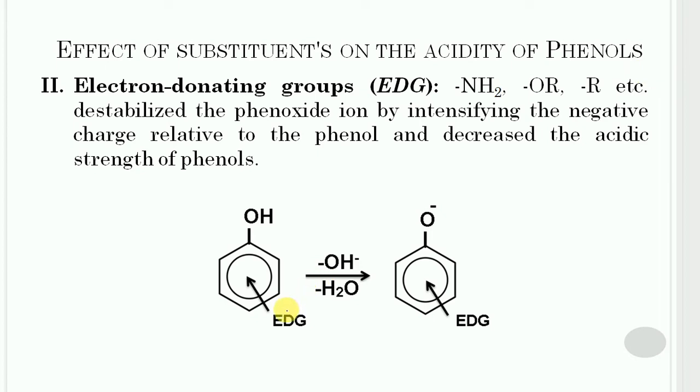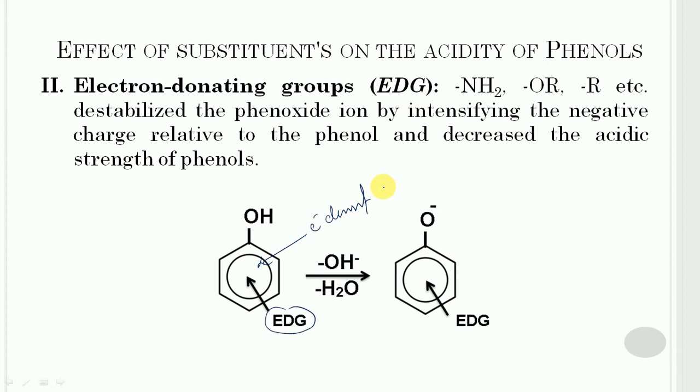So these groups are represented by EDG, which means electron donating group. They will increase electron density on the ring, so they intensify the negative charge and destabilize the phenoxide ion with respect to the phenol and thus decrease the acidic strength.